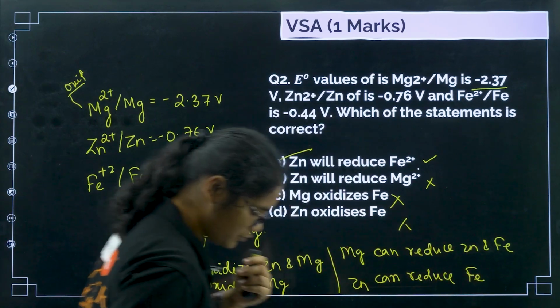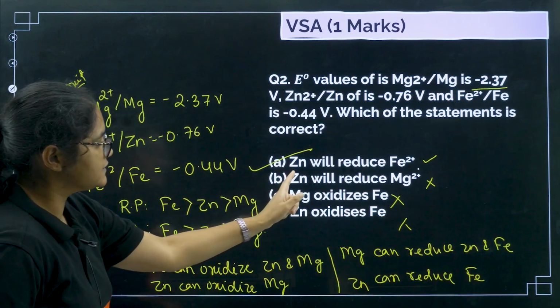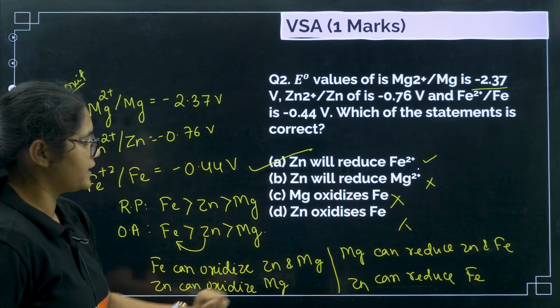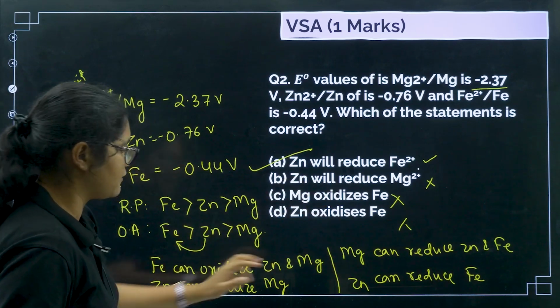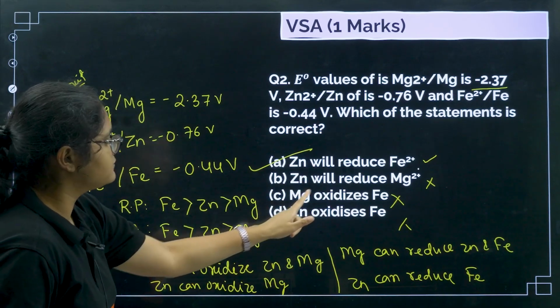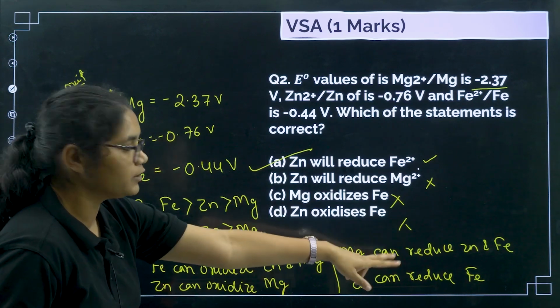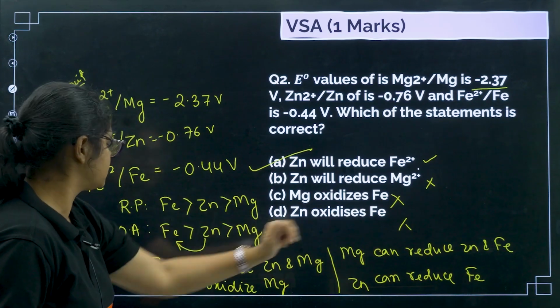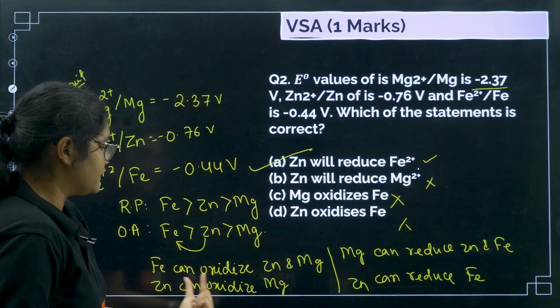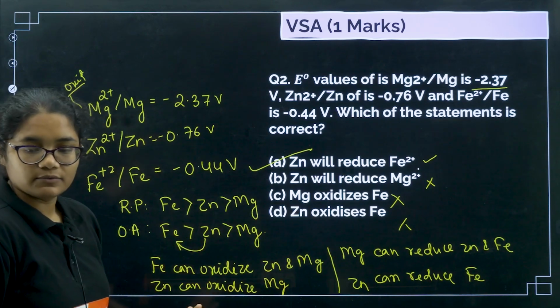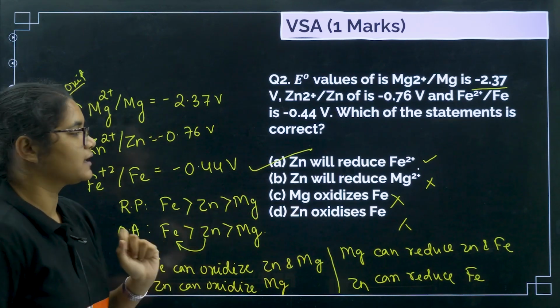Now you can see the statements once again. Zinc will reduce Fe, yes, that is correct. Zinc will reduce Mg, have we written that statement? No. Mg oxidizes Fe, have we written this one? No. Mg can reduce zinc and Fe, right? Zn can oxidize magnesium but not Fe. So that is why the first statement is correct.